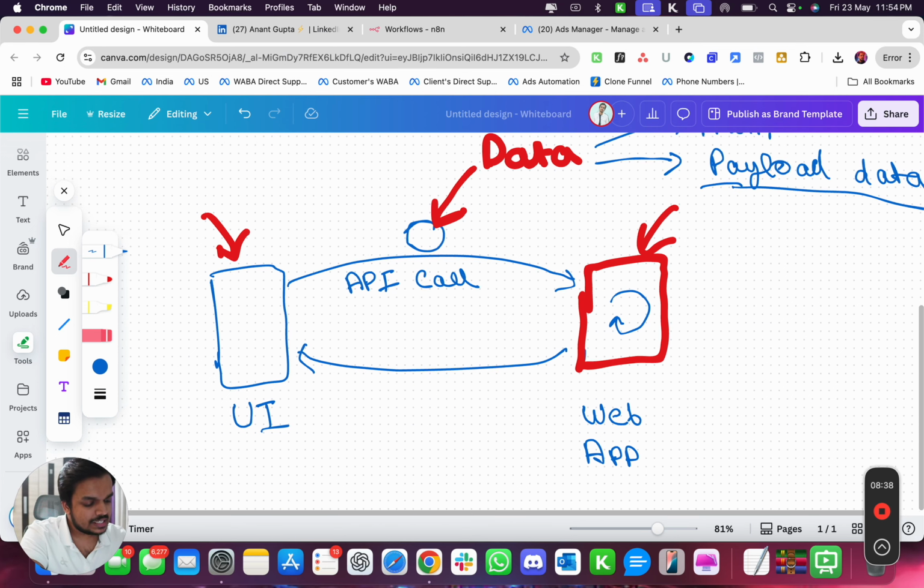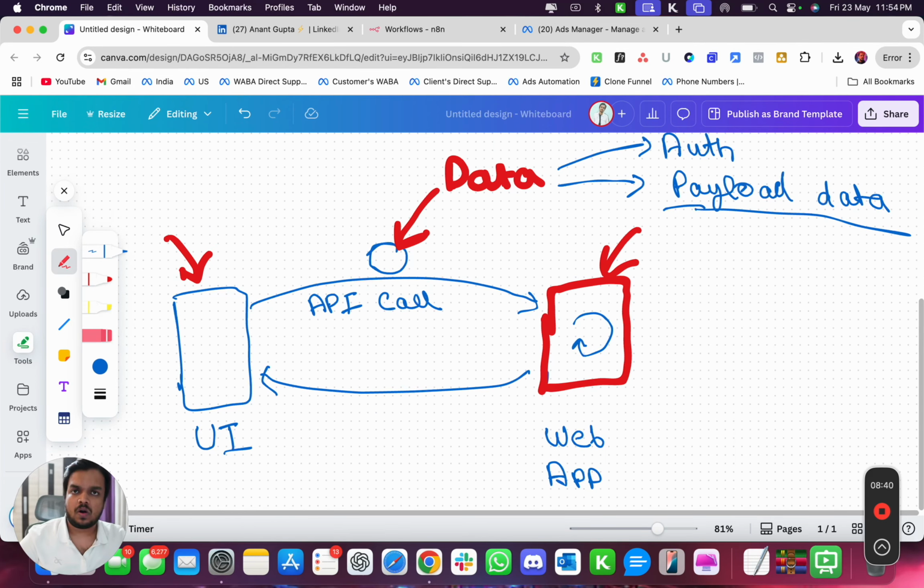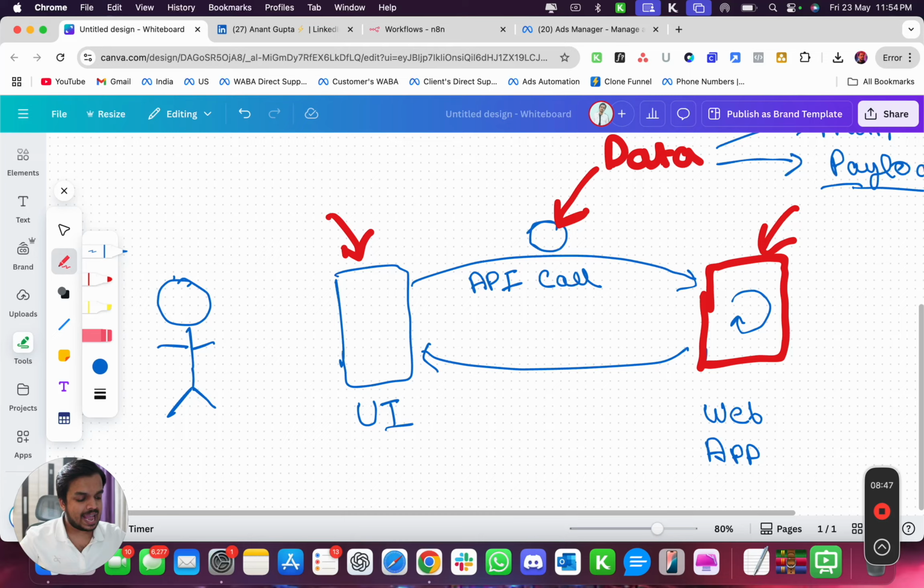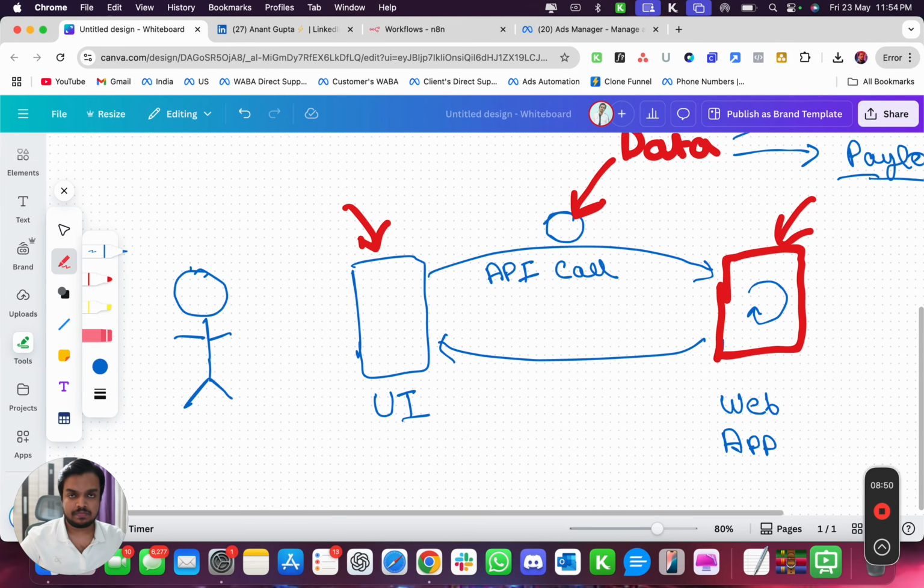So this is how you make an API call. All this while, you have been making API calls through an interface. So you never get direct access to these API calls yourself. You were using UIs to make these API calls. And why would you get access to API calls? Because you're not a developer, right? And most of the people in this world, they're not developers. But what if they could get access to API calls? Then they can build their own custom workflows.